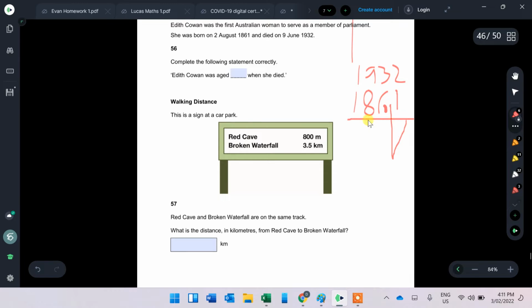1932 take 1861. 2 take 1 is 1. 3 take 6 can't do, so we've got to cross out this to make it 13.